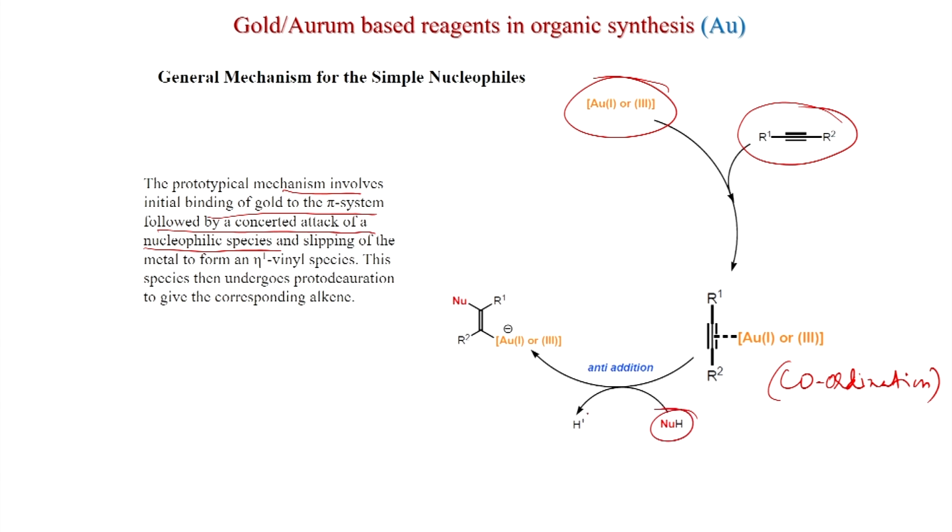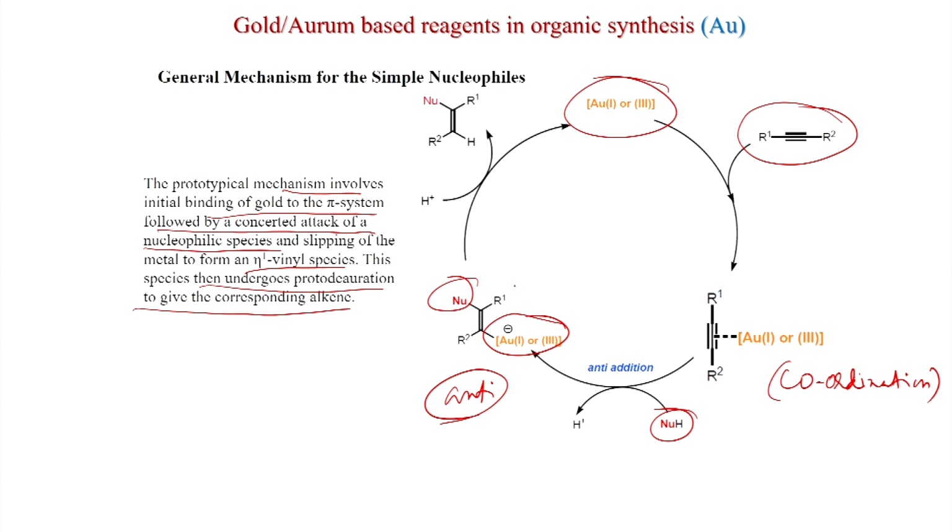The nucleophilic species is attacking, and this is very important, anti to the gold. So, nucleophile and gold will be in the anti orientation. That will be the selectivity also, we will see, and after that it will give a pi eta 1 vinyl species. This species then undergoes protodeauration to give the corresponding alkene. So, one acidic proton has to come here.